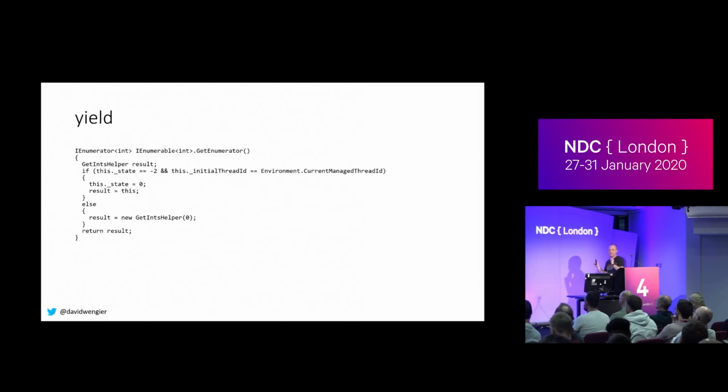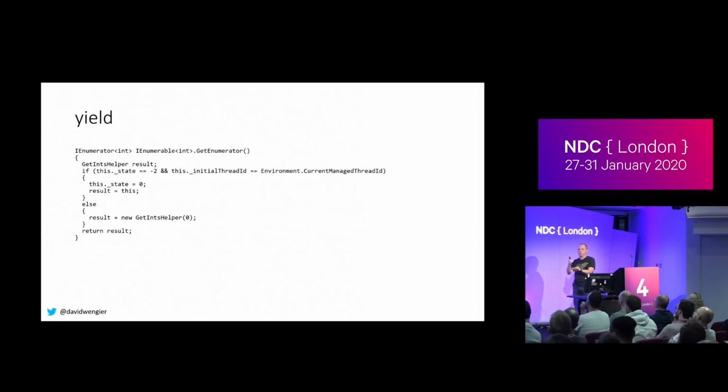I'm sorry, I've just thrown all this code at you. But at least there's not many generics. So GetEnumerator, let's just talk through it. So if our state is -2, which it is, and we're still on the same thread, set state to 0 and return ourselves. Otherwise, if any of those conditions aren't met, create a new instance of this type, and return that. So this is another one of those little optimizations where, in the best case, the compiler is trying to write code that will do the best thing.